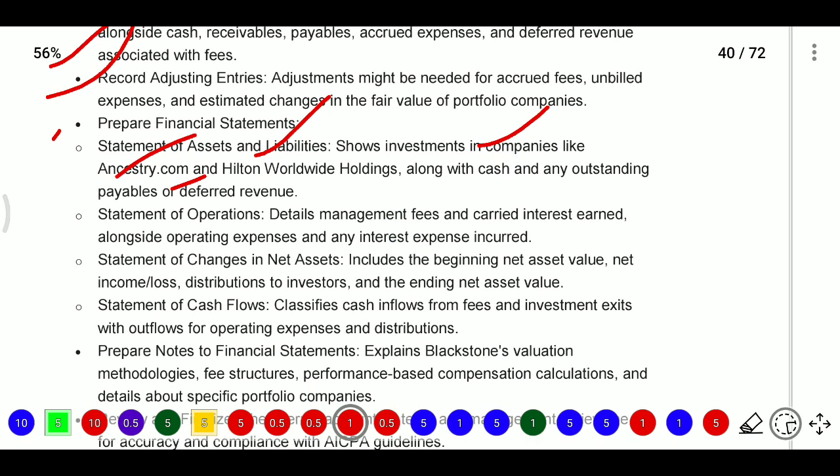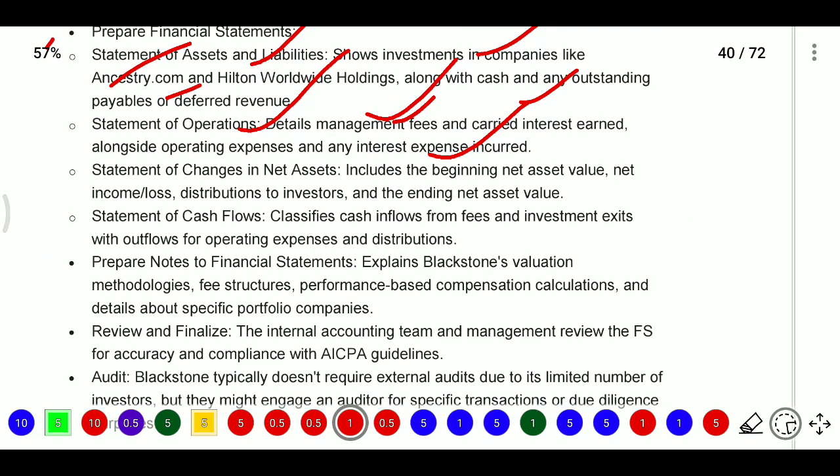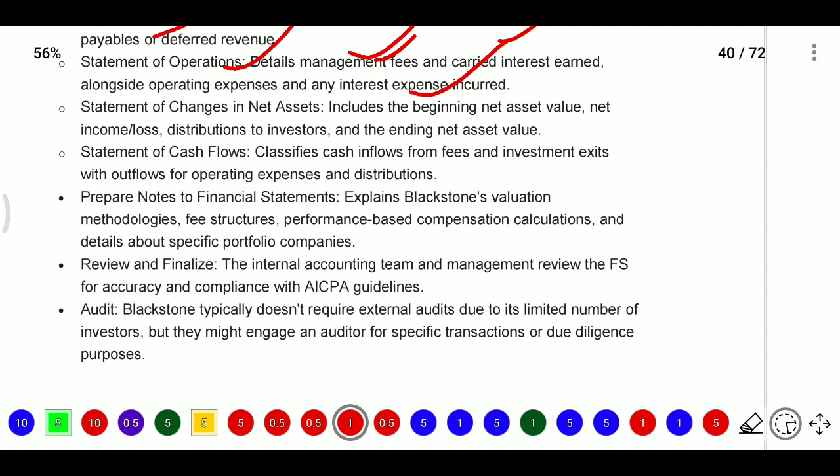And the statement of operations means what are the details of management fee and what is the carried interest earned. In a mutual fund we have only management fee; here they have carried interest earned alongside operating expenses and any interest expenses incurred. And the statement of changes in net assets includes beginning net asset value, net income or loss, and distributions to NAV. After that, the statement of cash flows shows cash inflows from fees and investment exits, with outflows for operating expenses and distributions. Then they prepare notes to the financial statements. Here are Blackstone's valuation methodologies, fee structure, performance-based compensation calculation, and all details about the specific portfolio companies.